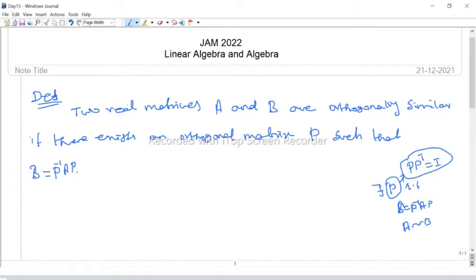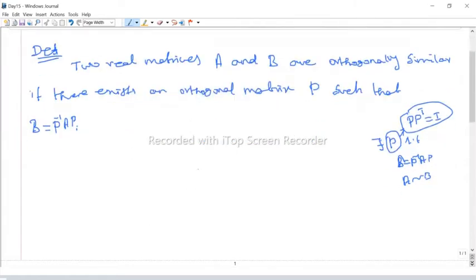Okay. Similarly, what is it when we say a matrix is orthogonally diagonalizable? Diagonalizable means there is an invertible matrix P such that P inverse AP is a diagonal matrix, but here we get an orthogonal matrix.